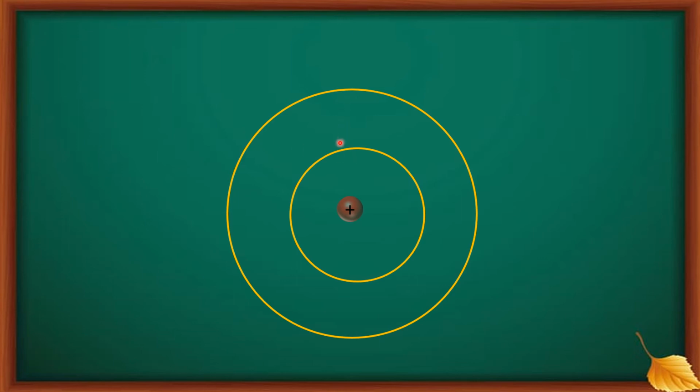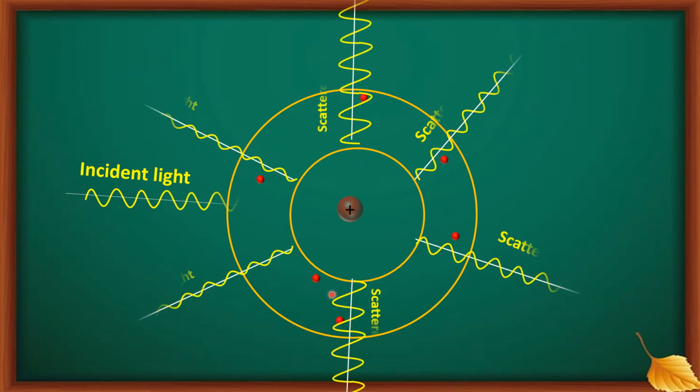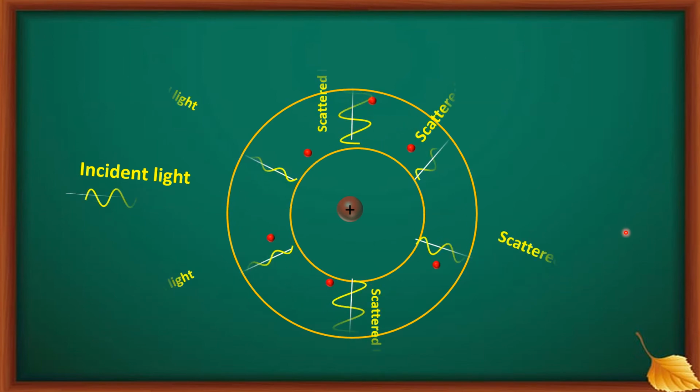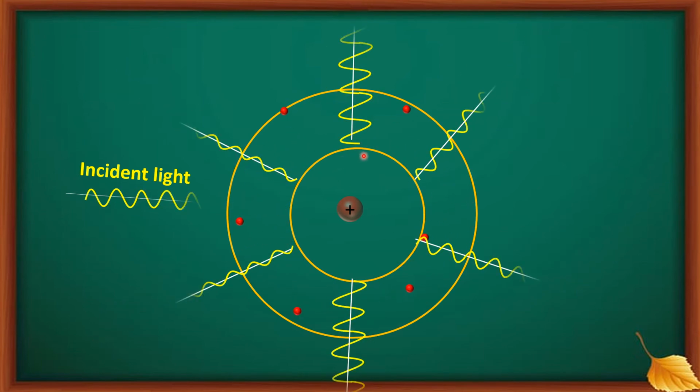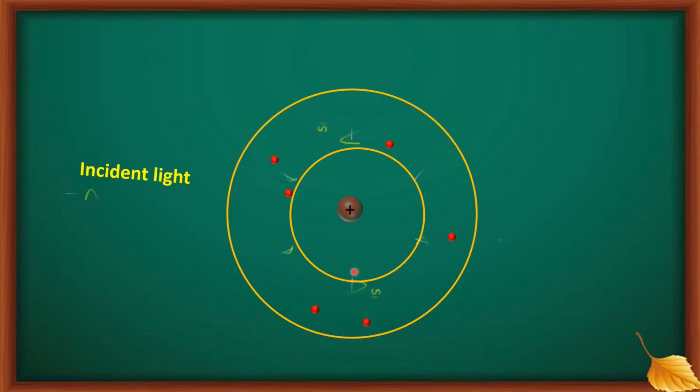So initially, before this atom is exposed to light, electrons are revolving in this ground state only. See here, all these are the 6 electrons I am showing. These electrons are revolving around the nucleus. When this atom is exposed to light, what is happening? The electrons come into vibration. Why vibration? Electrons will jump from lower to higher, higher to lower, lower to higher, higher to lower, like this.